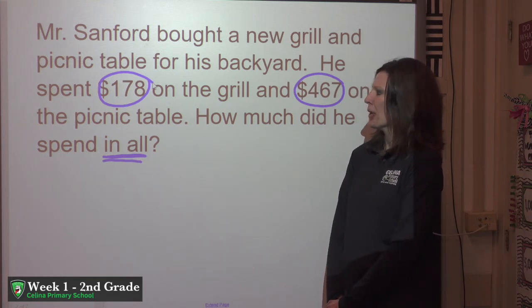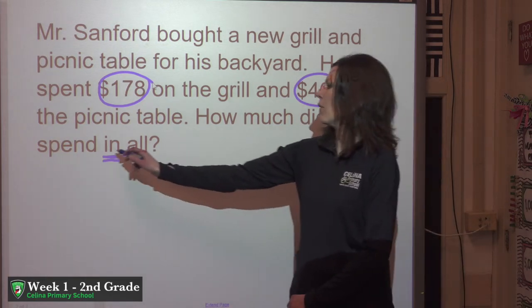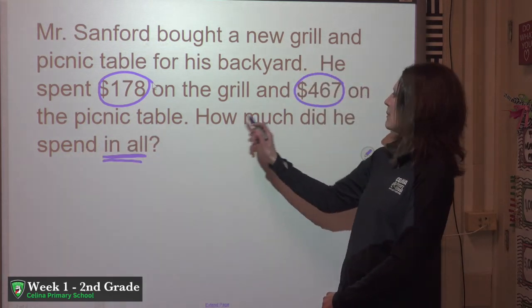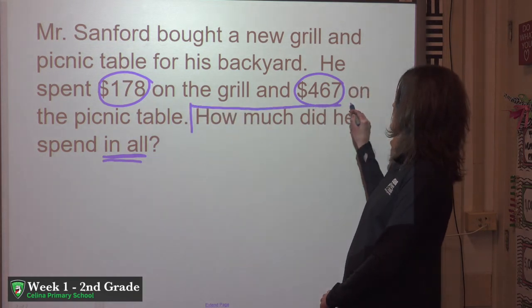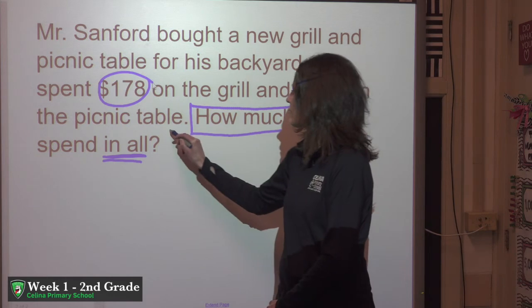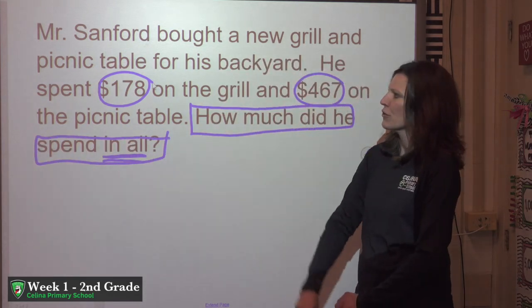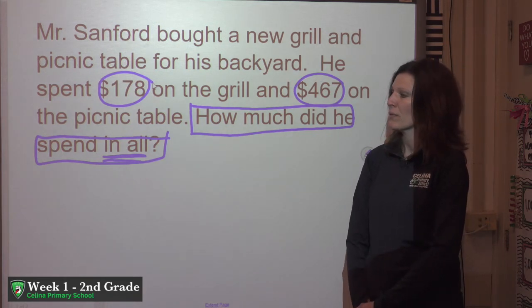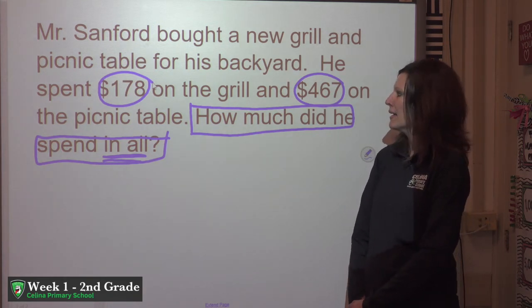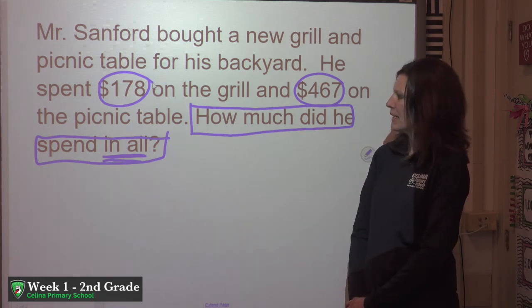And the last step in our cubes method is to box the question. I see a question mark. If I go all the way back to where that sentence begins, I know this is where my question starts. So I'm going to box that whole question. And now I know that's what I need to answer. Don't forget, people who are good at math sometimes need to read those problems more than once. I would read that problem again, and then I'd put my equation right down here, and I'd begin to solve.